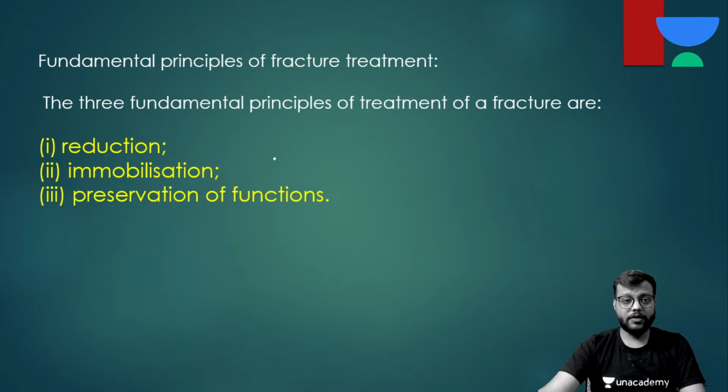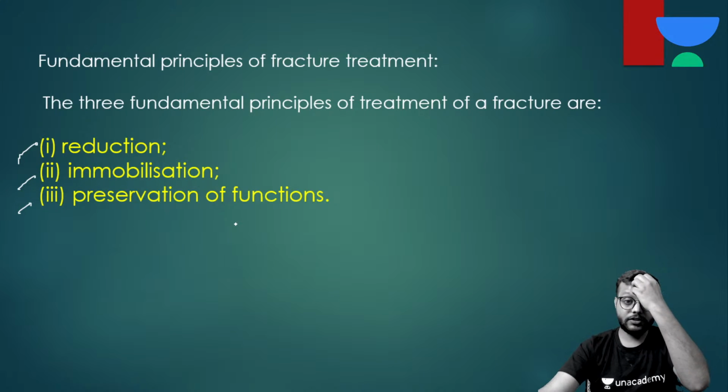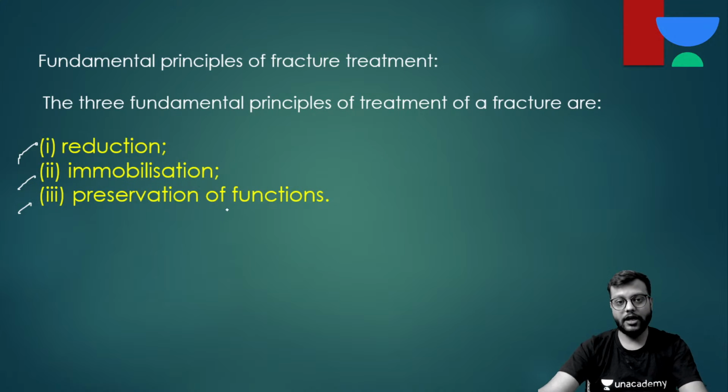Now, the fundamental principles of fracture treatment include three things. First is reduction, second is immobilization, and third is preservation of functions. Preservation of functions is done when the bone is sticky and beginning to join, then you go for the physiotherapy. Immobilization, we have discussed already कि क्या इसके benefits हैं, क्यों करना चाहिए और कैसे करना चाहिए by slabs, casts. Will discuss it later. And firstly you have to do the reduction.